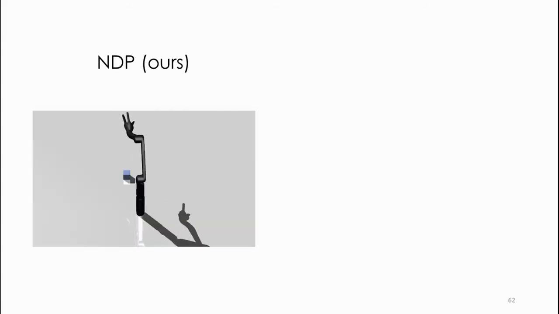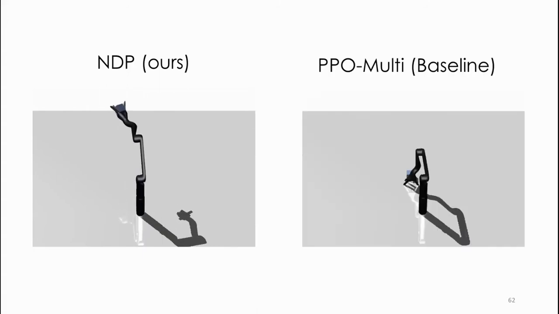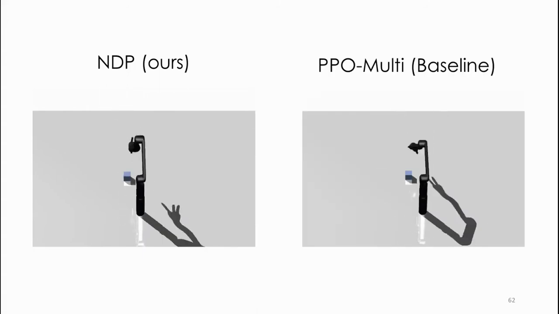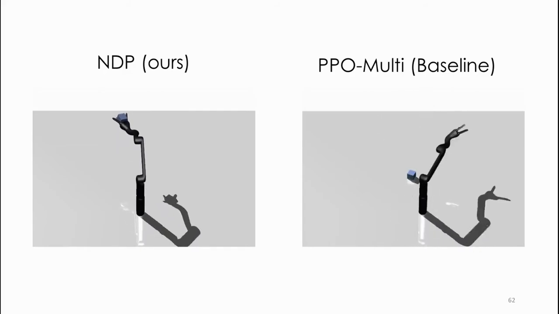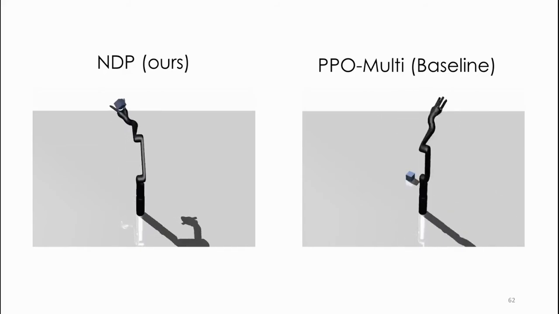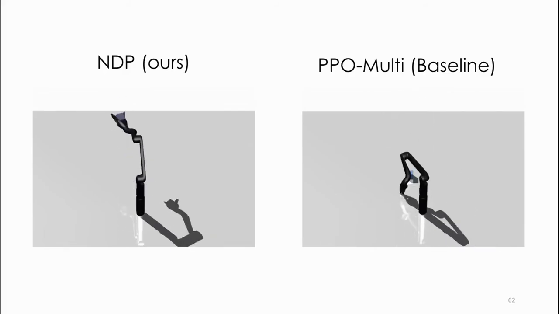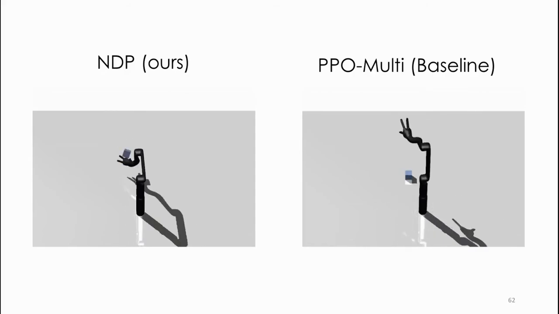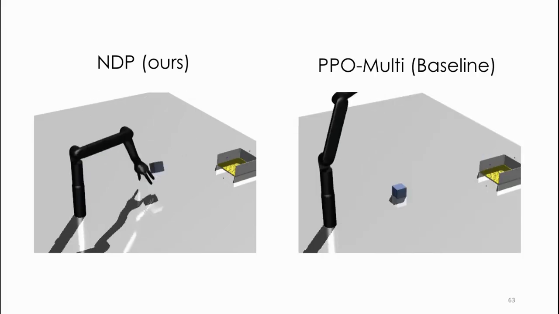We present some visualizations of our method against a multi-action PPO baseline. On the picking task, as we can see here, our method not only has a better performance, but also produces smoother and more physically meaningful trajectories. This can be a strong benefit when learning in the real world. The same story holds for throwing, another dynamic task.